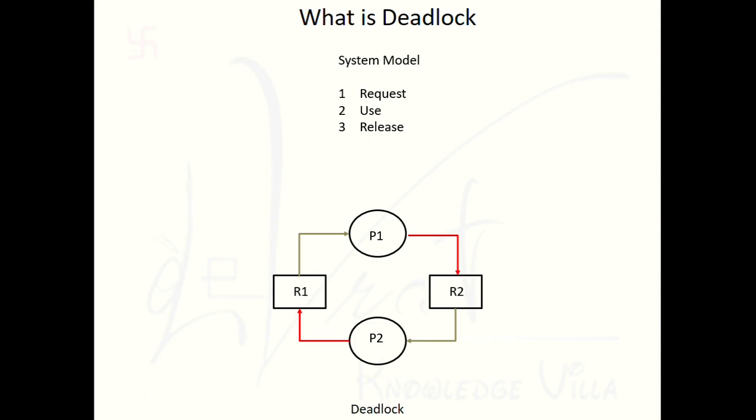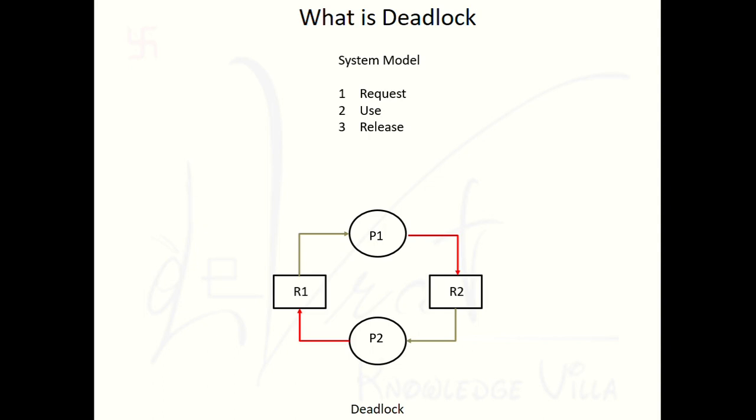It means P1 and P2 are unable to come out of the waiting state, so for infinite time they remain waiting. P1 and P2 will never be able to complete their execution. This situation is not going to be solved, so that's why we call this situation a deadlock situation.